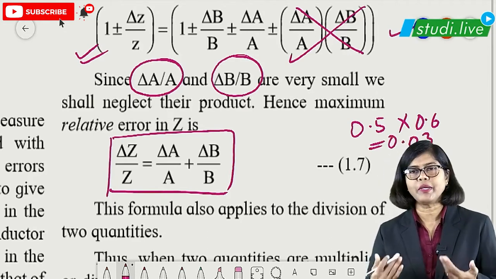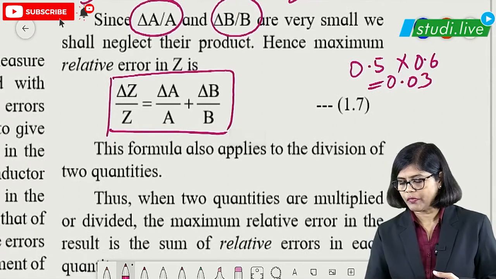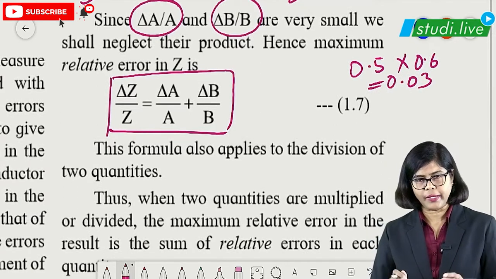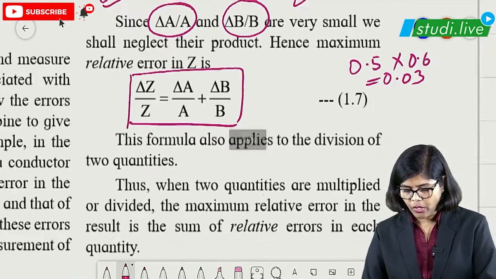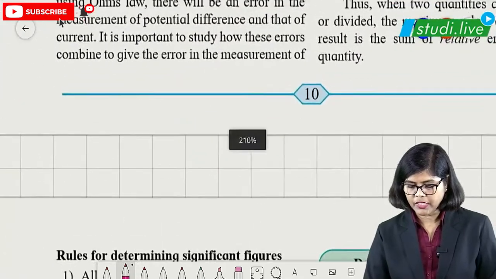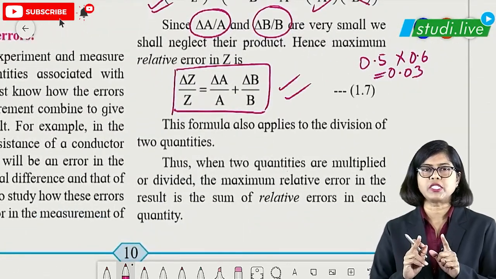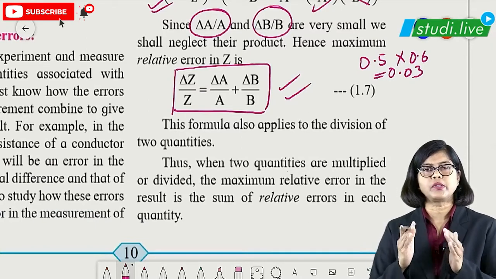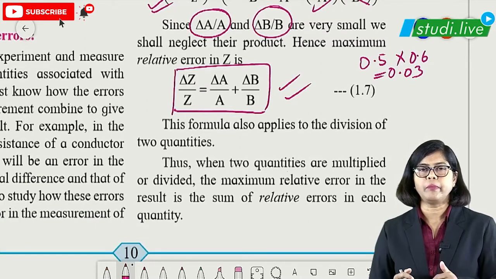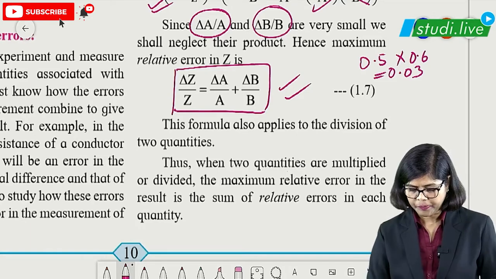0.03, which again becomes very small, so we can neglect that. Okay. So students, this is the multiplication and division part, which is the important one. So remember this particular formula. For multiplication and division, what is the formula, students? Delta z upon z is equal to delta a upon a plus delta b upon b.